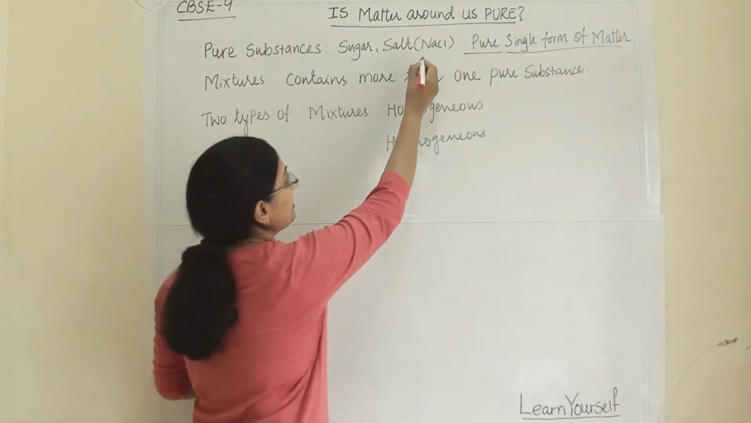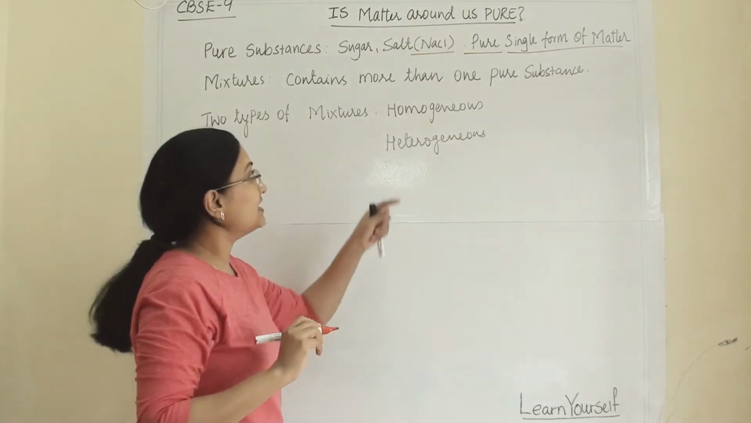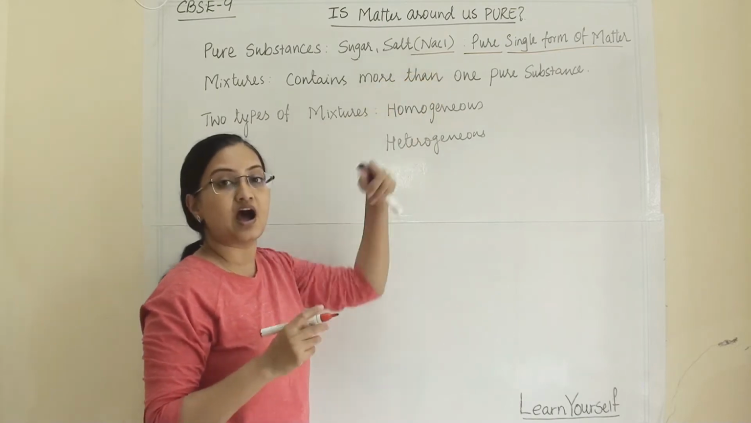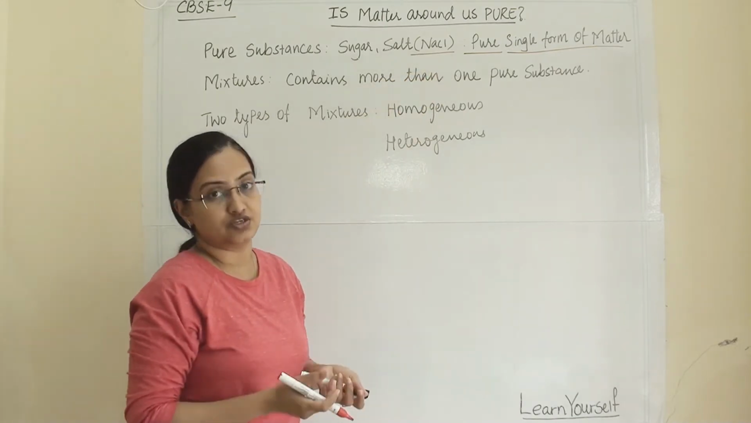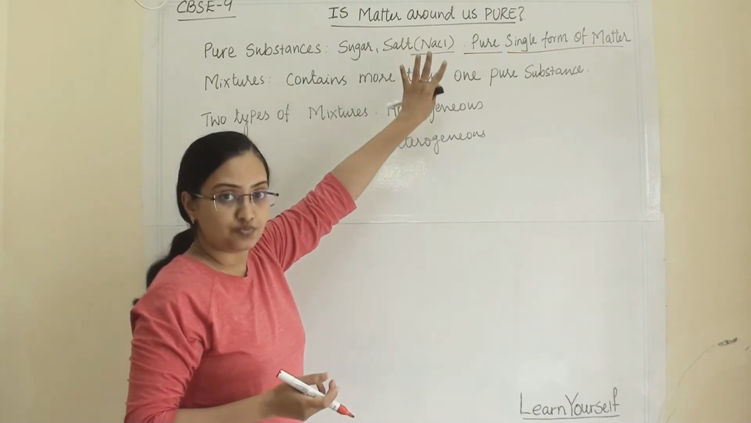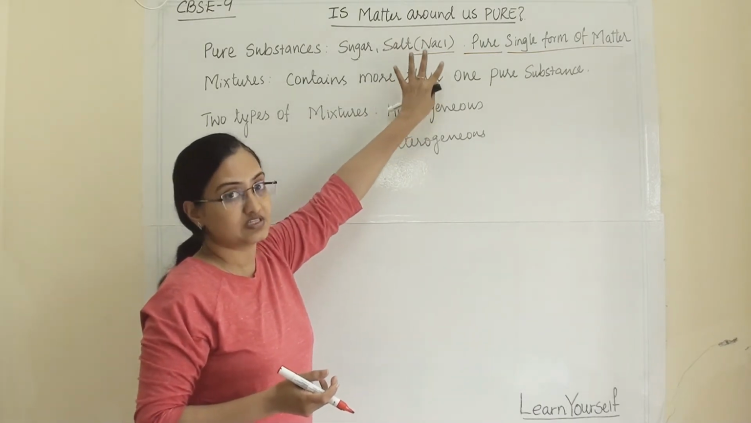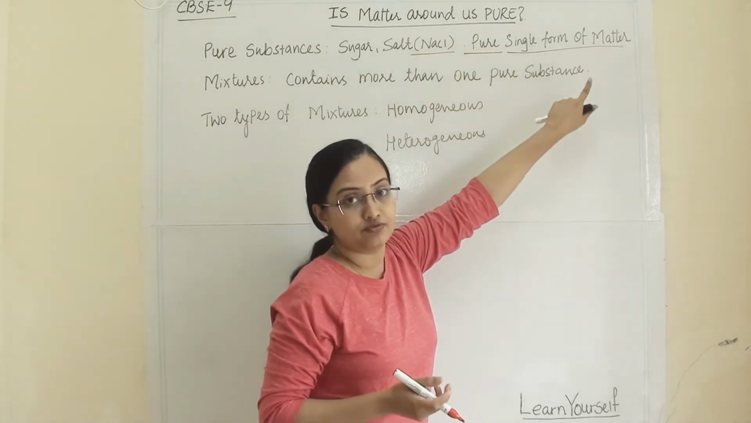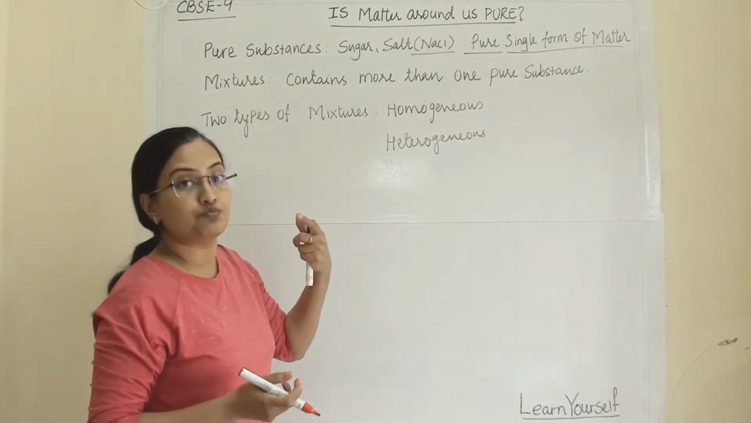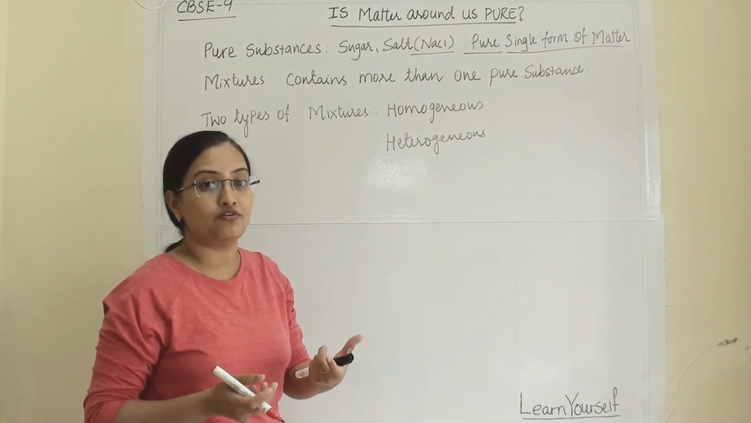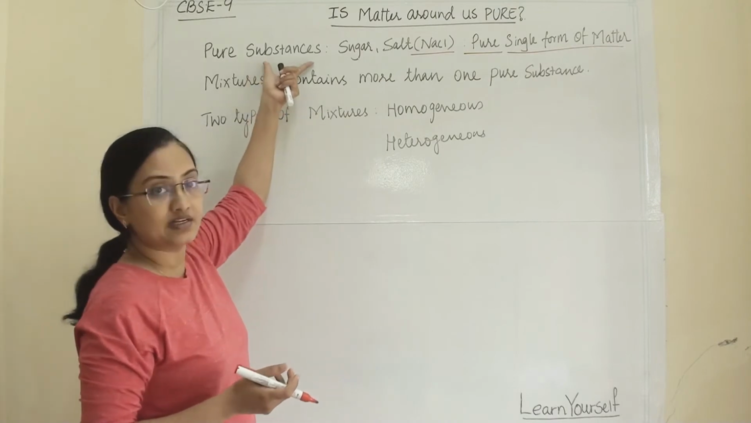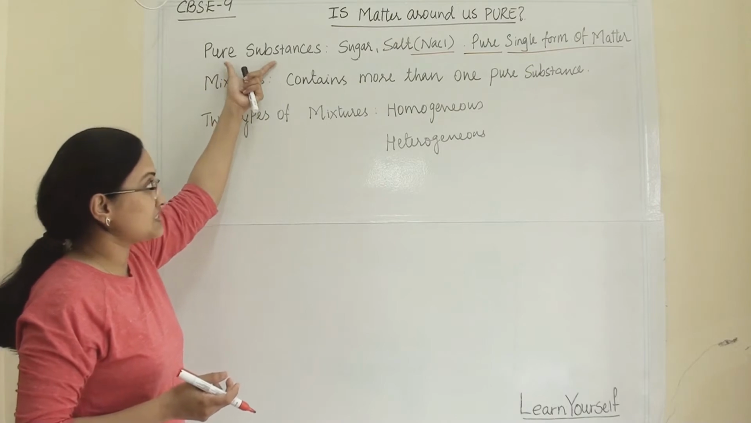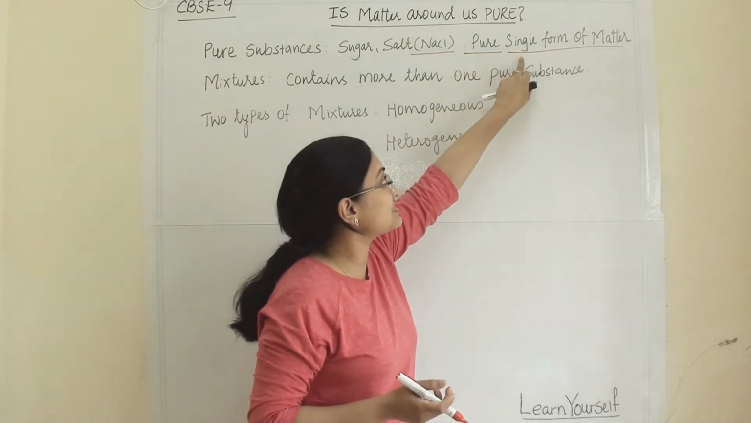When we are talking about NaCl, it is a pure substance, and sodium and chloride are chemically bound with each other. So this substance is pure. Now what is a substance? A pure, single form of matter. Anything which is pure and is a single form of matter, we call it a substance.